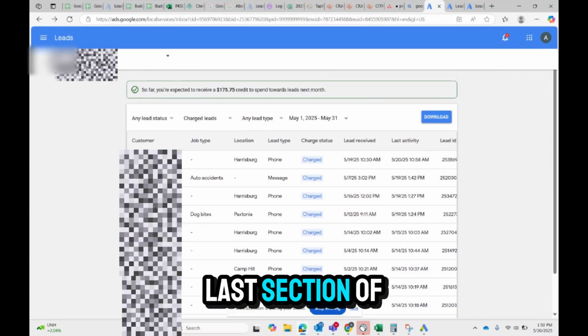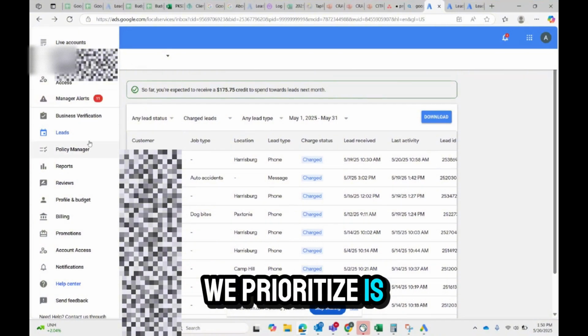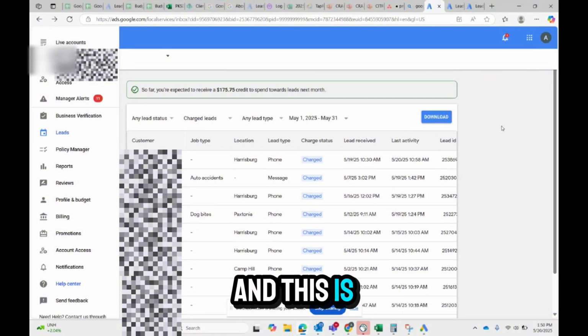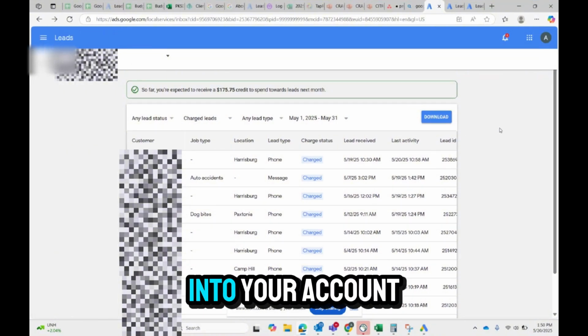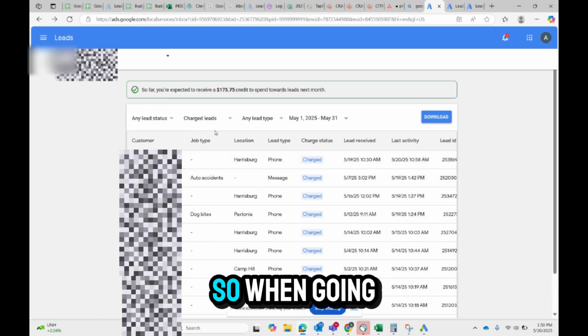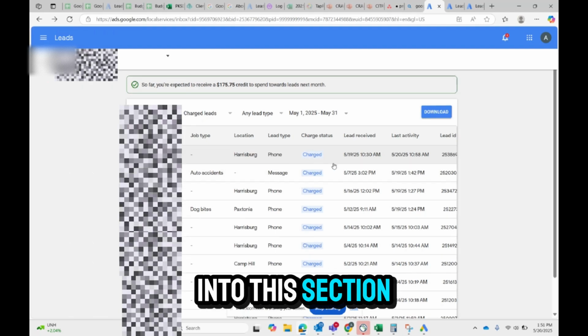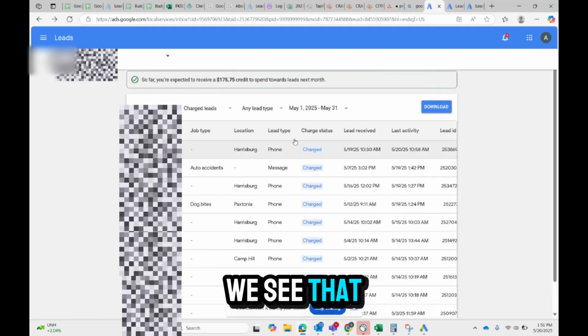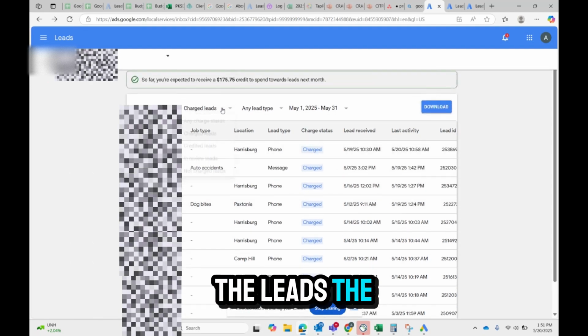Okay, so the last section of the LSAs that we prioritize is leads. And this is when you first jump into your account, this is the first section that shows, but just want to go over it. So when going into this section, we see that it shows us the leads, the charged leads.